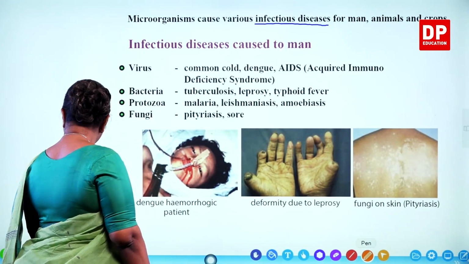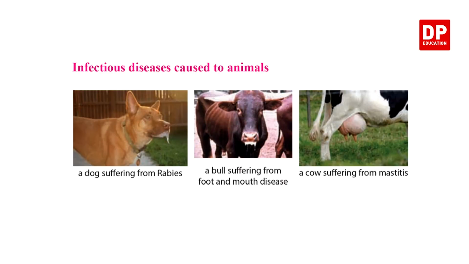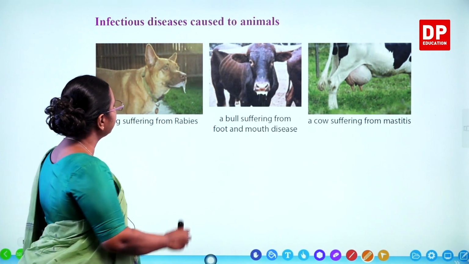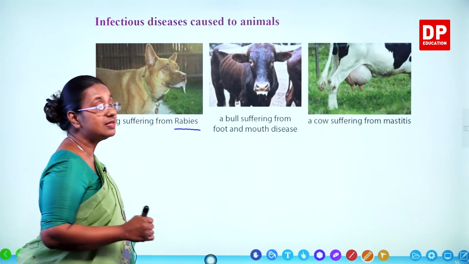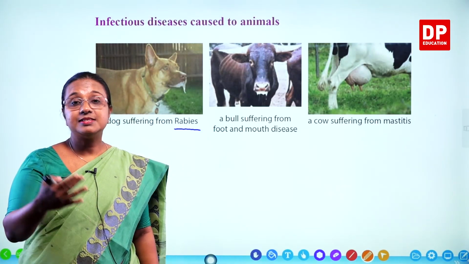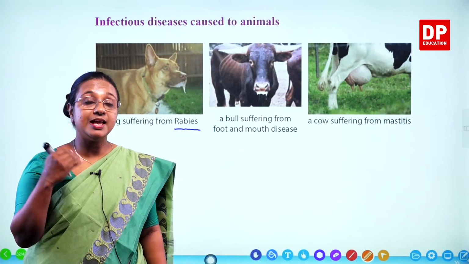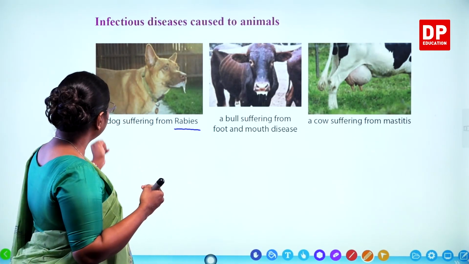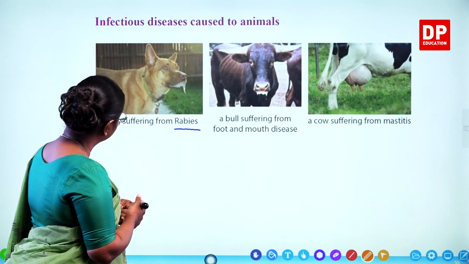With that, I will move on to the next one, infectious diseases caused to animals. So here you can see rabies. Rabies is a common disease among animals like cats, dogs, all these animals, and usually when they have rabies, that is again caused by a microorganism.